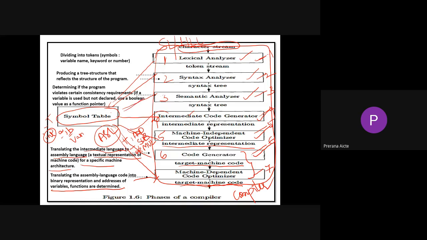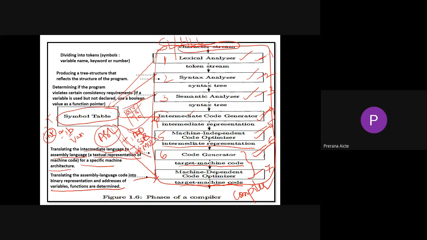It consists of different types of fields, which I'll show you later. So the symbol table will hold all the data about your source code. So these are the 6 or 7 phases of a compiler.